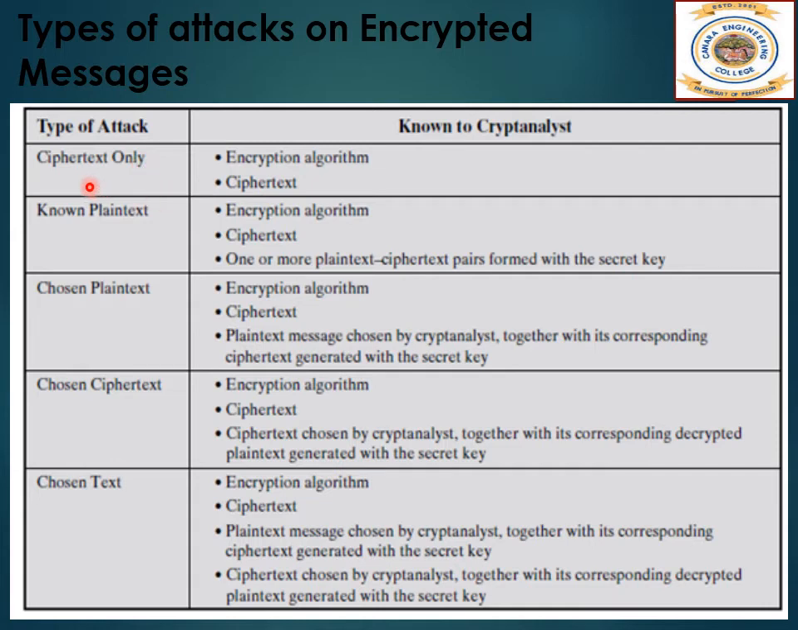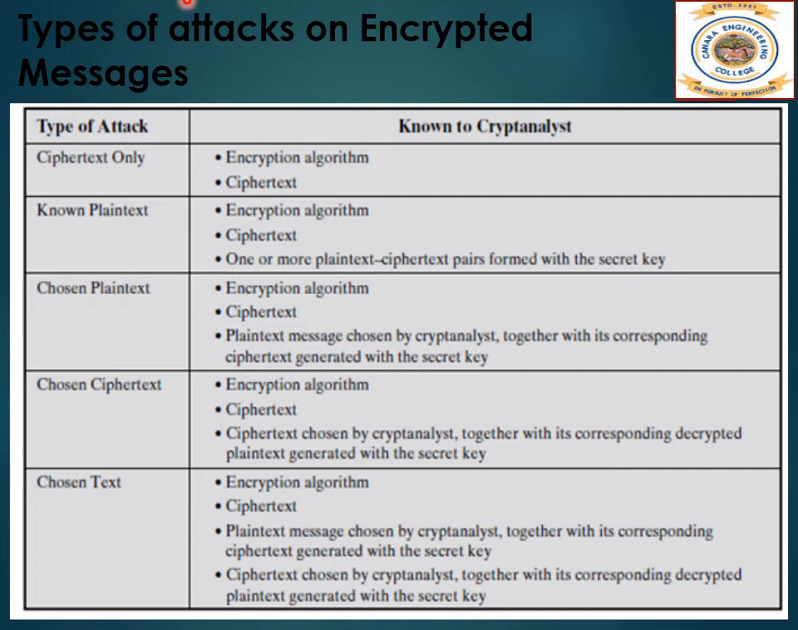This table summarizes the various types of cryptanalytic attacks based on the amount of information known to the cryptanalyst. The most difficult problem is presented when all that is available is the ciphertext only. In some cases, not even the encryption algorithm is known. But in general, we can assume that the opponent knows the encryption algorithm used for encryption. One possible attack under these circumstances is the brute force approach of trying all possible keys. If the key space is very large, this becomes impractical.